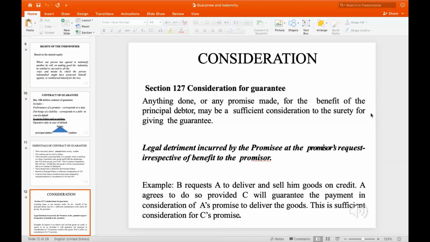Now, A, as the creditor, agrees to do so provided that C, who will be the surety, will guarantee the payment in consideration of A's promise to deliver the goods. That is, if A delivers the goods, then C will make sure that the money is paid. This is the consideration. What is the benefit? If it is for the benefit of B, then C has sufficient consideration, that is, the delivery of the goods will be considered to be of use.